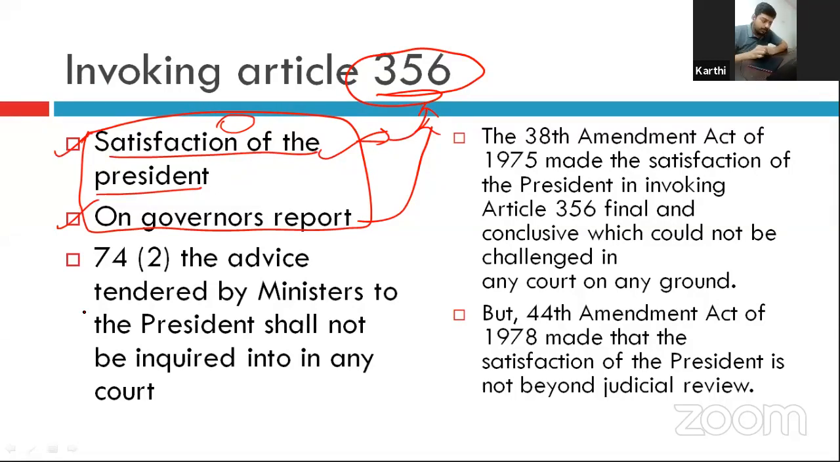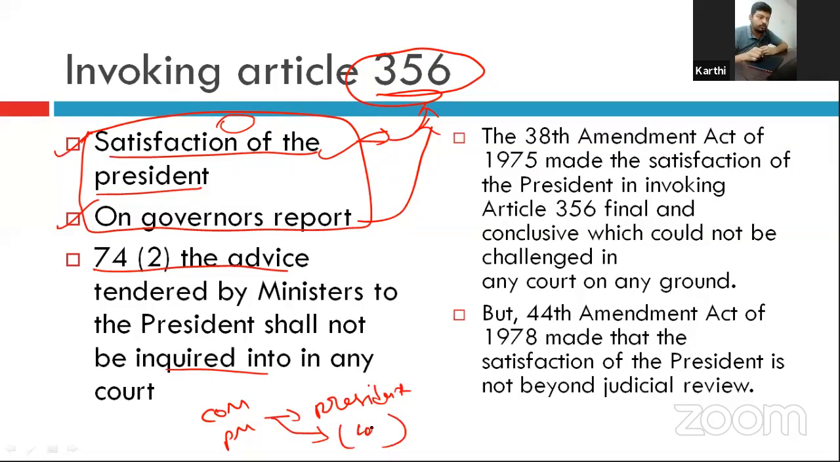But under Article 74(2), advice tendered by the ministers to the president shall not be inquired into in any court. That is, the Council of Ministers headed by the Prime Minister advises the president to declare the emergency. But this advice should not be inquired into by a court of law. So what it means is, declaring emergency is beyond the judicial review of the courts.